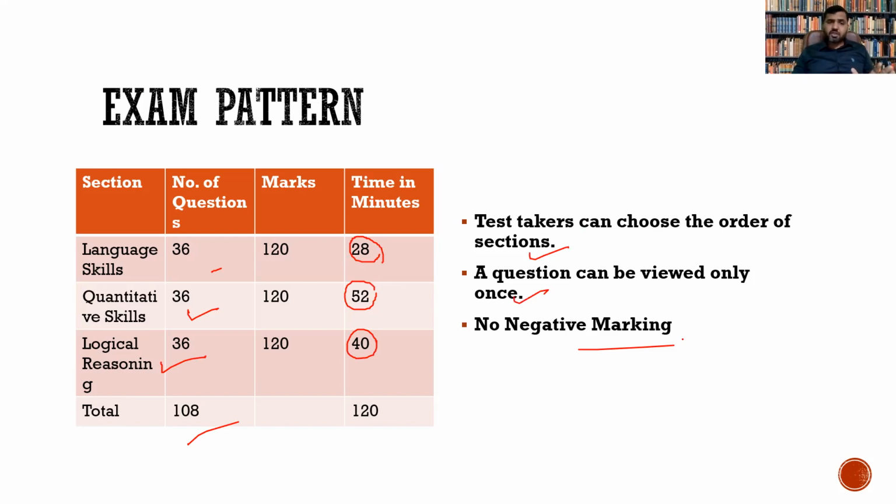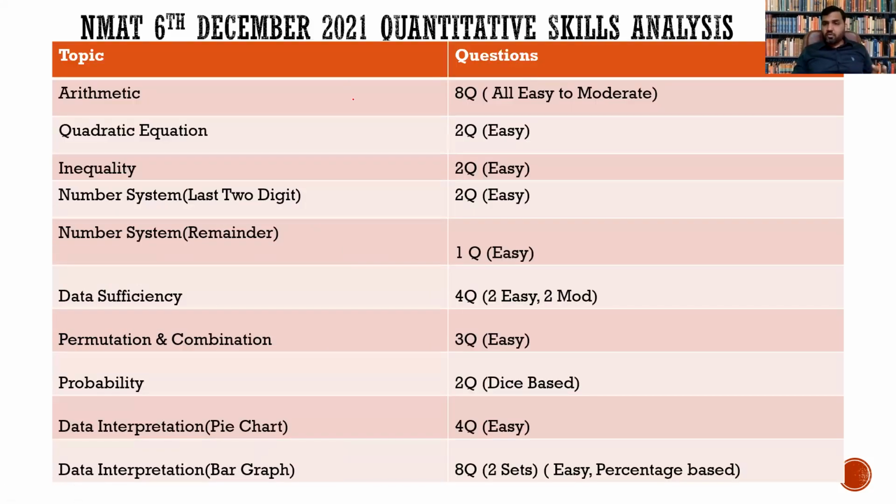These are standard information. Now, if you look at the 6 December 2021 paper, and do the analysis of the quant section, there were around 8 questions of arithmetic. Now, it's a memory-based analysis. I took this data from one of my students who appeared for the ANMAT 6 December 2021 paper. Most of the questions of arithmetic were quite easy to solve, right? So that means if you want to handle the questions of arithmetic in the ANMAT exam, all you have to do is the basics of every possible topic of arithmetic.